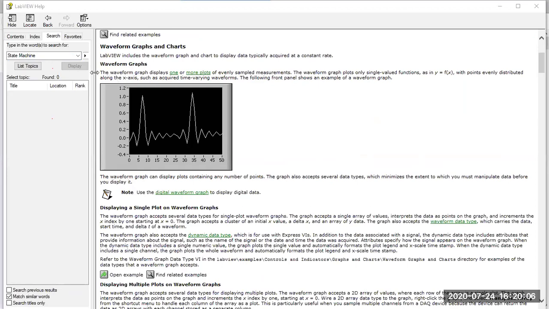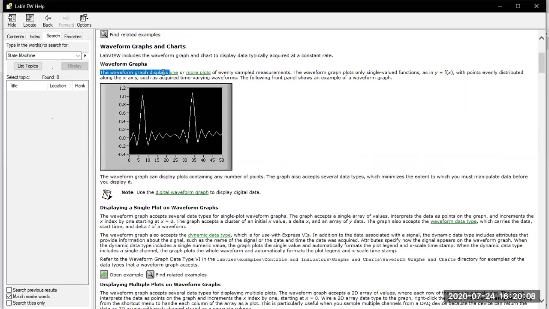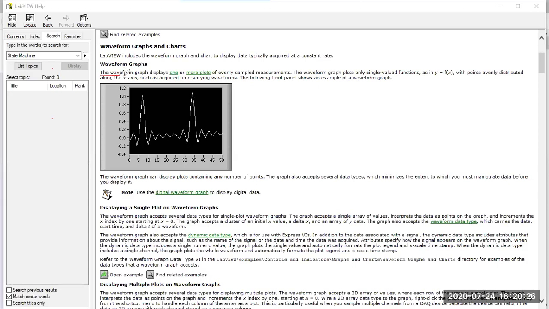The waveform graph definition is available here: a graph displays one or more plots of evenly sampled measurements. That is one of the definitions for the waveform graph, and a very important point. It displays one or more plots of evenly sampled measurements. Then again, displaying a single plot is available.